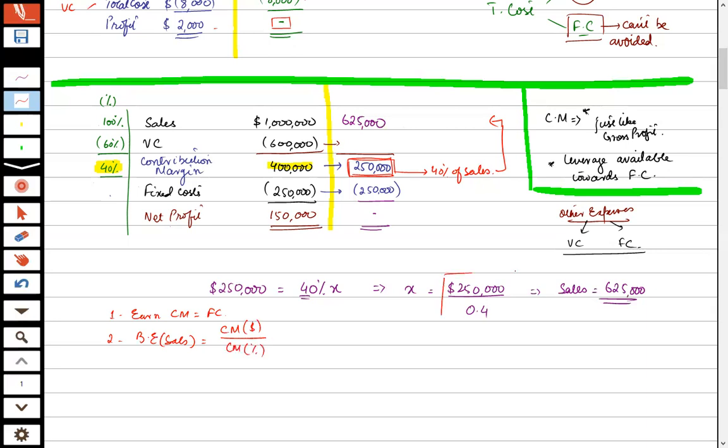This is the CM amount, and this is the CM percentage. Now you can easily work back on it.